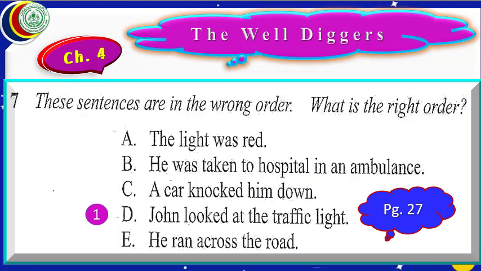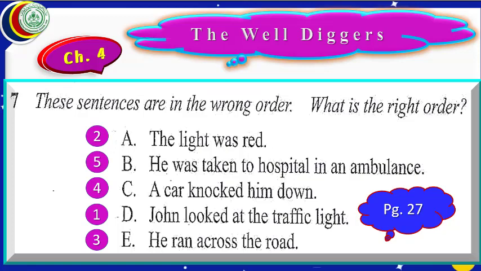Then what will be there? Number 2, the light was red. Let us write number 2, the light was red. What will be number 3? Number 3 will be he ran across the road. Number 4 will be a car knocked him down. And only one is left, that is he was taken to hospital in an ambulance.